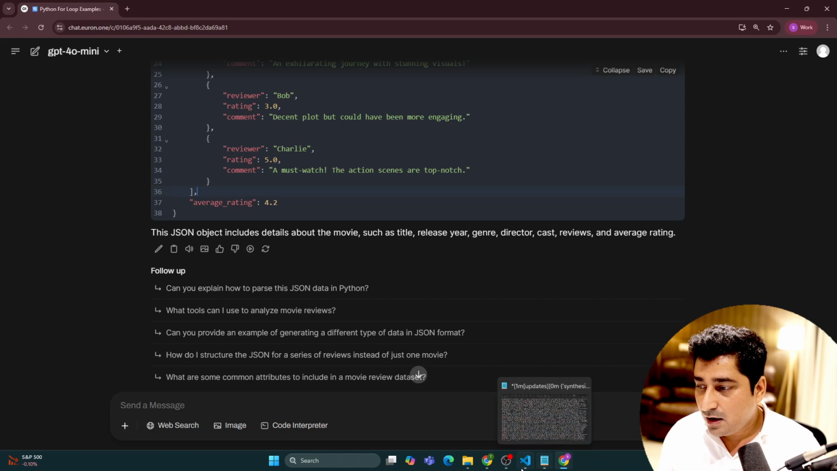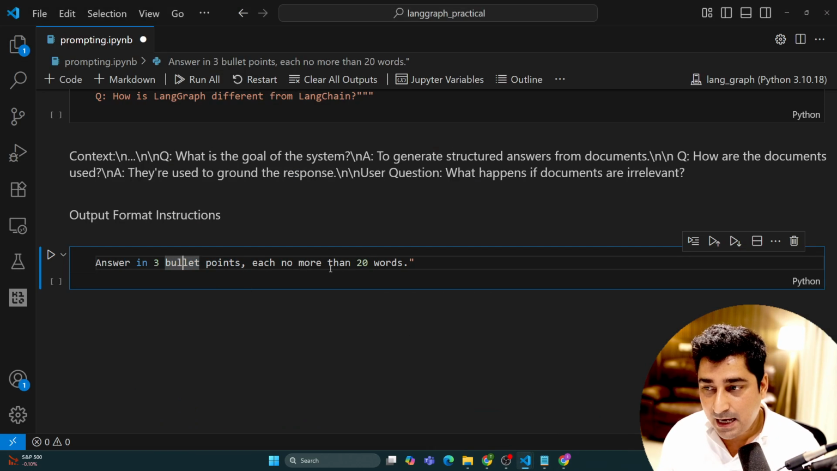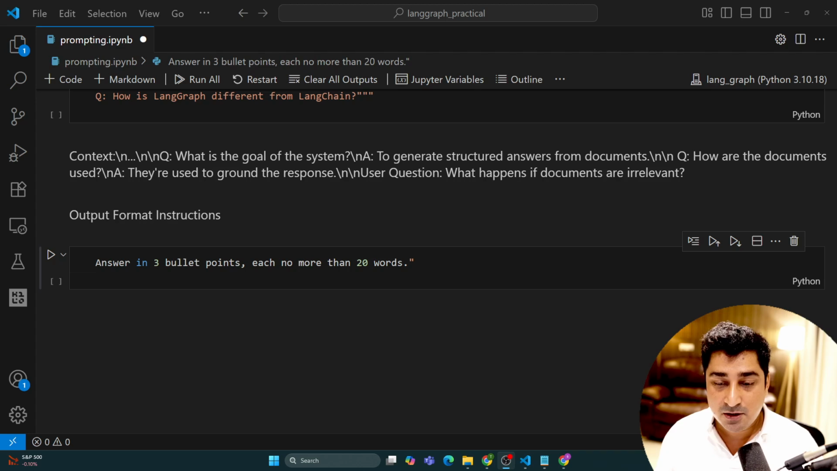So this is something called output format, and you can define what kind of output you are looking for. This is another strategy that we follow in terms of prompting. So I hope all of you are able to understand how this output format instruction is going to work, and you are going to follow along going forward.